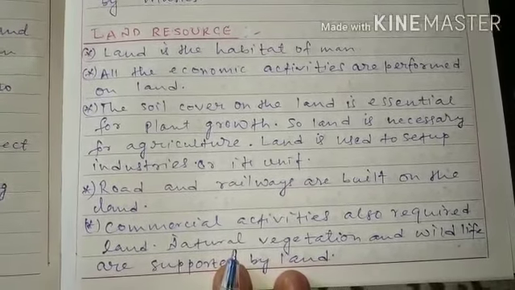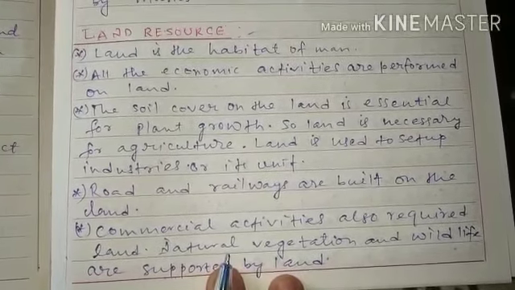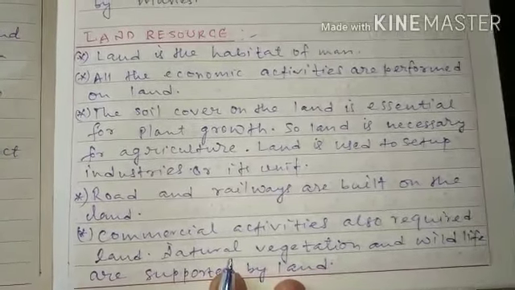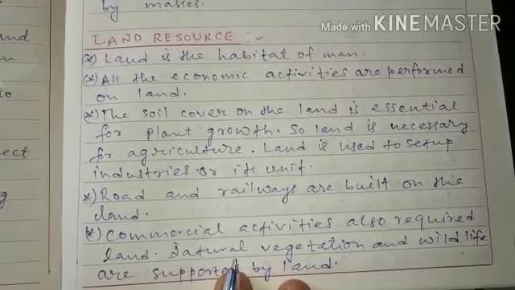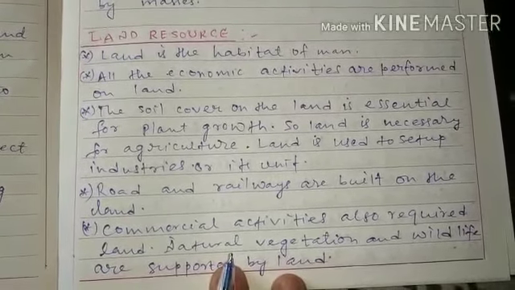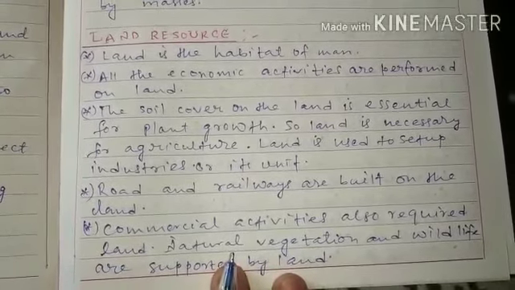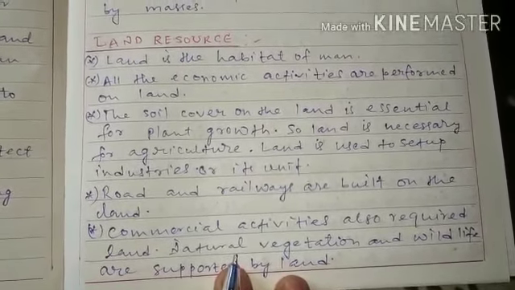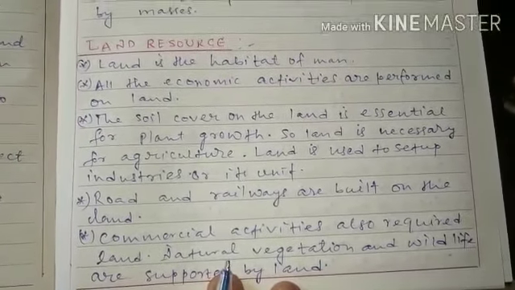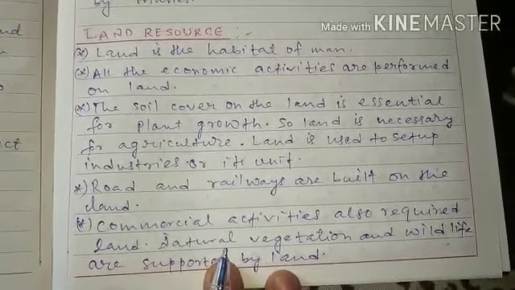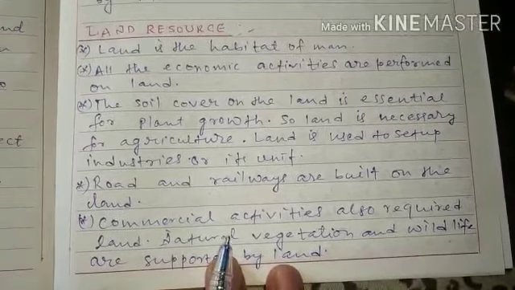This is the fourth part of this lesson. Today we are going to read about land resource. As we have already read, resource means the things that are available in our environment, come into our use and satisfy our need. Like this, land is also one of the important resources that has many uses in our life. So let's begin this topic.